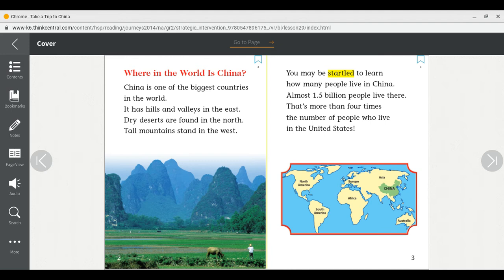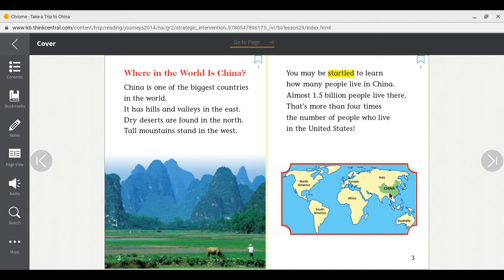Our first sentence on this page says you may be startled to learn how many people live in China. The author thinks readers may be surprised or shocked because China has so many people. More than 1 billion people live there. Look at this little area.